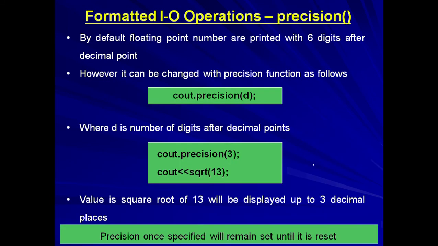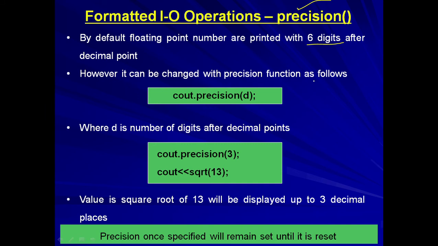The next function is precision. Now this precision is for the numeric data. If a floating point number is printed on the screen, by default it is printed up to six digits. That means in the unformatted output statement, the floating point number will be displayed with 6 digits after the decimal point. If the data is 17.2, what is printed will be 17.200000. That means a total of 6 digits will be there after the decimal point.